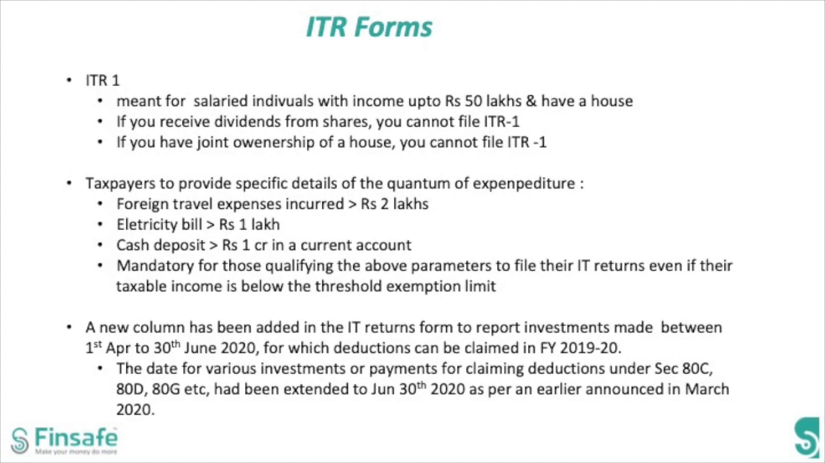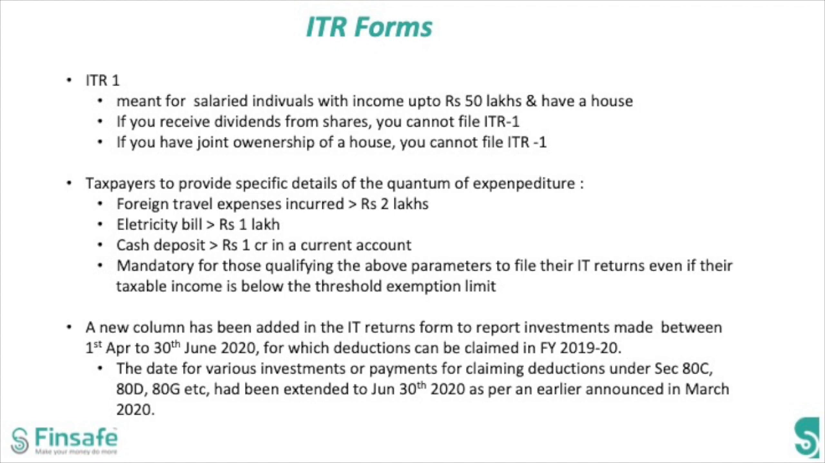New ITR forms have been notified for all categories from ITR 1 to ITR 7. There are some changes in ITR 1. ITR 1 is typically meant for salaried individuals with income of up to 50 lakh rupees and those who have up to one house. Now, in case you are receiving dividends from shares, you can no longer file ITR 1. If you are a salaried individual with dividends from shares, you will need to file ITR 2.